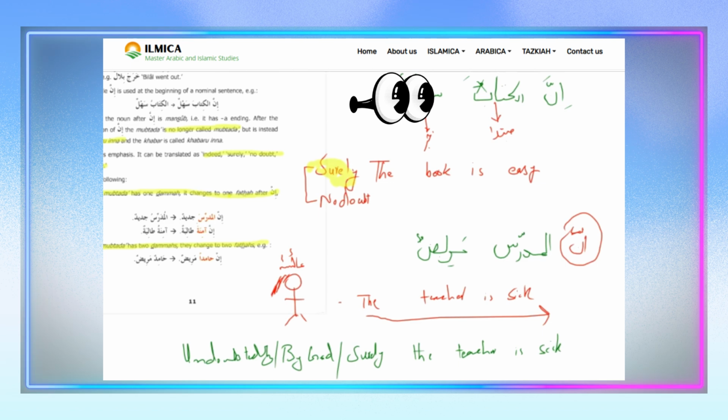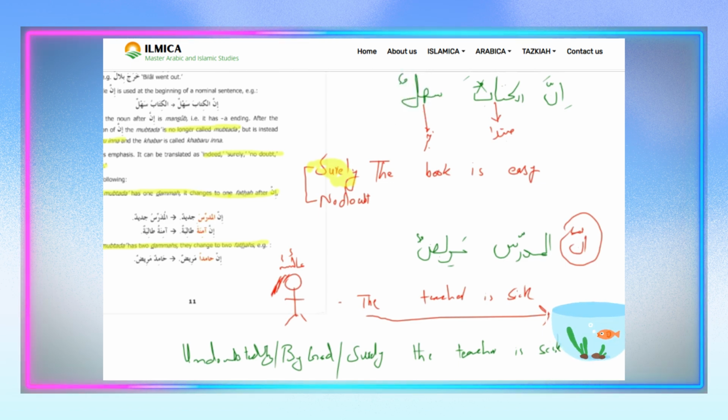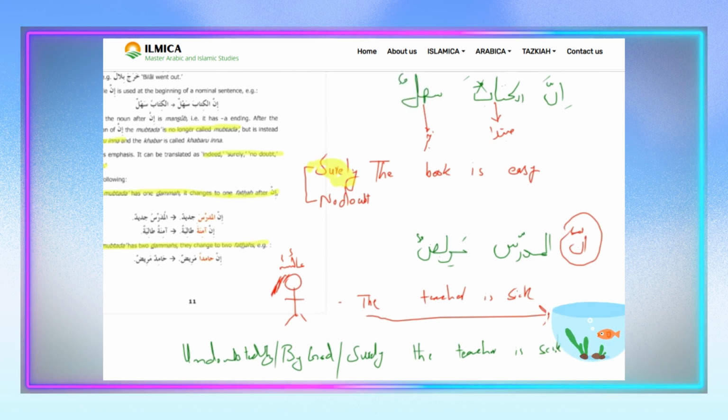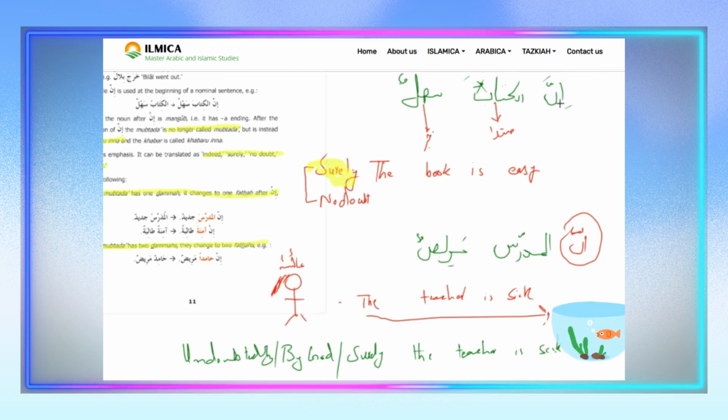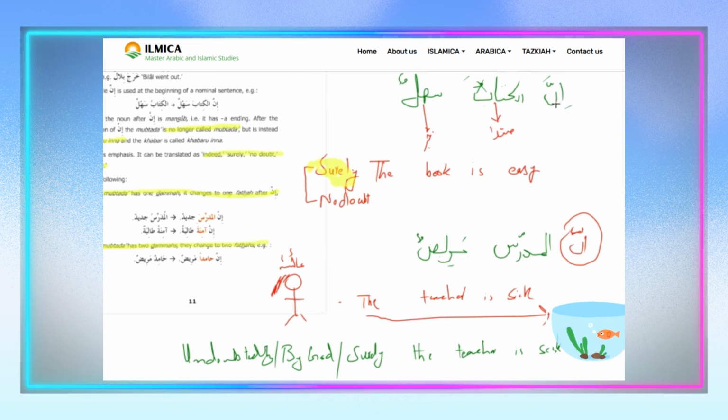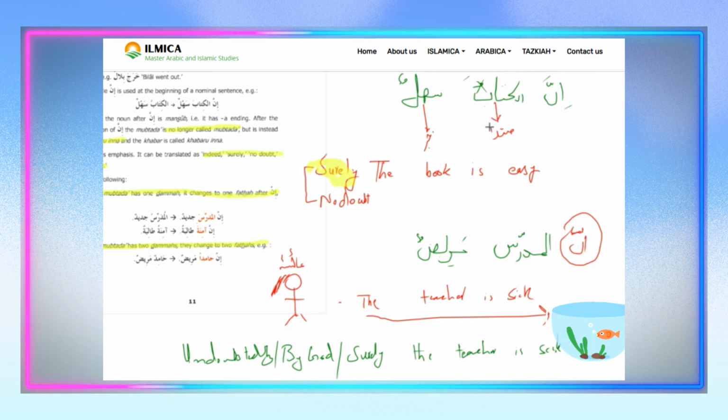The meaning is the same, surely the book is easy, but the pronunciation is different. Earlier it was al-kitabu, now it became al-kitaba because inna causes zabar on the mubtada. Got it?